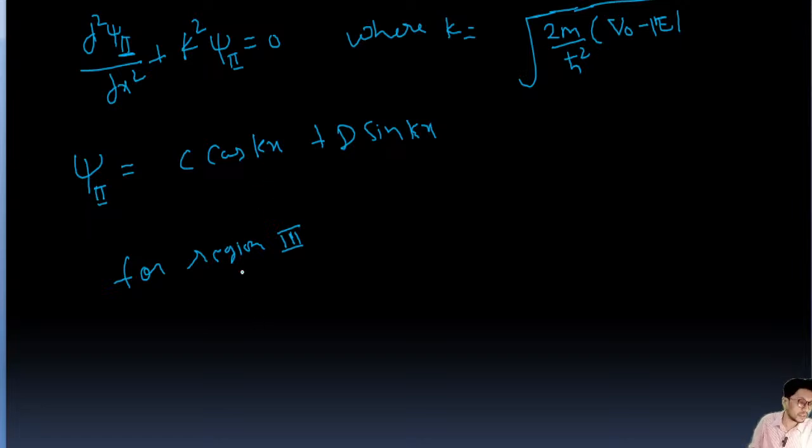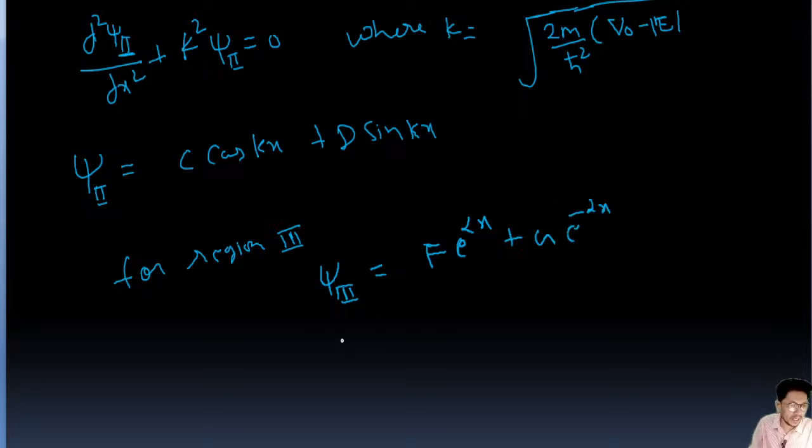For the region third it is going to be psi 3. This is the wave function. Psi 3 is going to be f e to the power alpha x plus g e to the power minus alpha x.